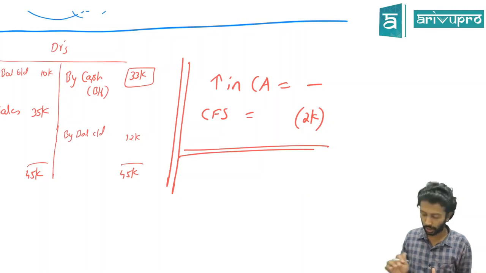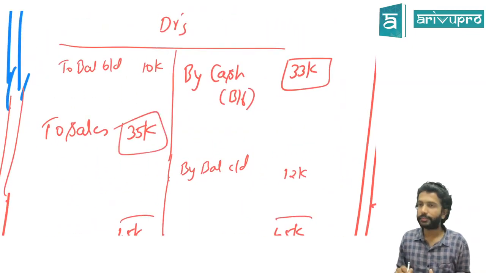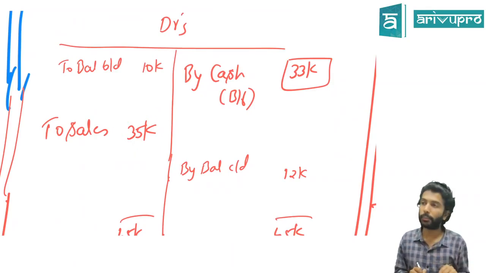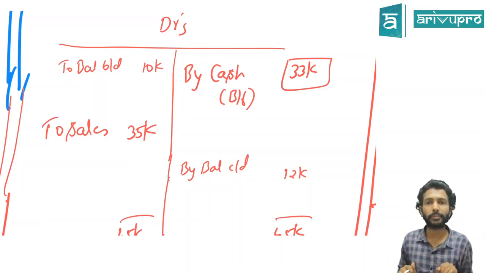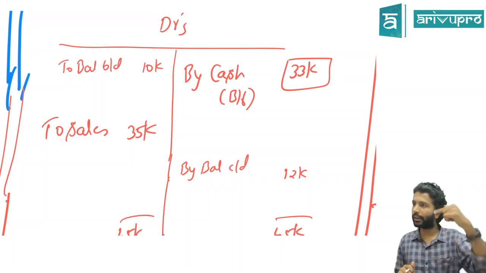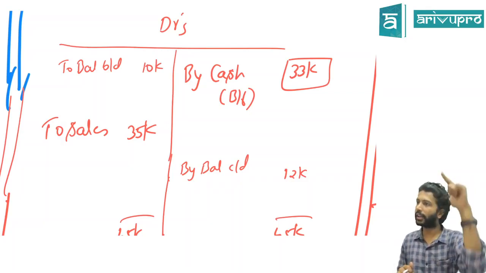Okay. Now the logic for this. Look at this component. What is this? Sales. Sales comes on which side of trading account? Credit side. Credit side I can call it as income side. If income increases, what will happen to your profit? Higher the income or higher the sales, higher the GP, higher the GP, higher the NP.